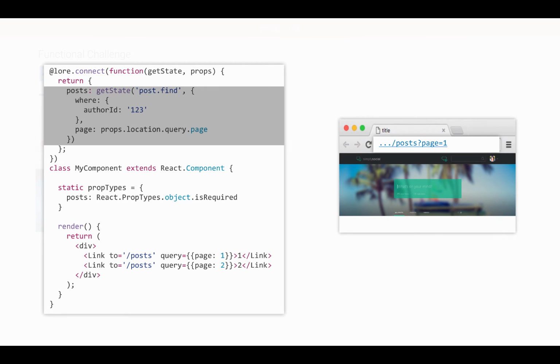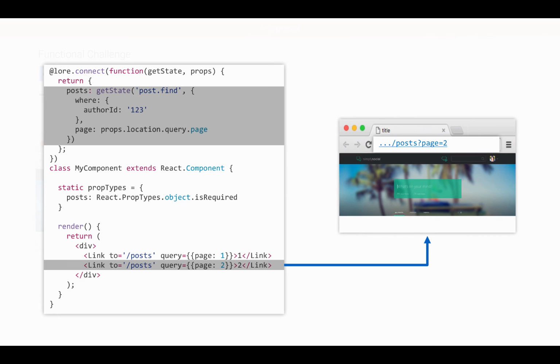As for navigating between pages in a paginated experience, the recommended pattern is to use the URL and let the router do all the work. So here the component is rendering links to view the other pages of data, and when the user clicks on one of those links, the query parameter in the route would change to reflect that page. Here you can see that the page is now equal to 2 in the URL.